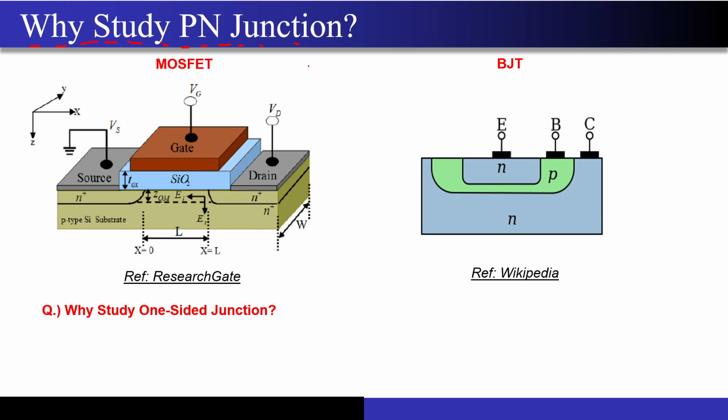So if you look at the structures of the MOSFET and the BJT, by the way, don't get scared if you are looking at them for the first time. Sir will cover them in much depth. So what do we have? We have a source over here in the MOSFET, we have a drain, we have a gate. This is an oxide that actually insulates the gate from this downward structure, correct? And now we have a p-type substrate over here.